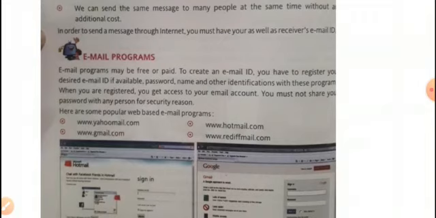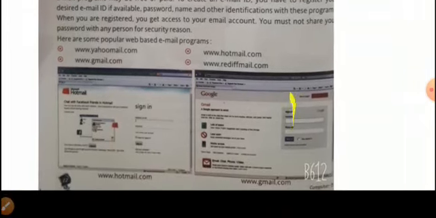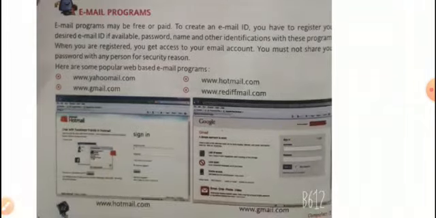Dear students, here are some examples, or here are some popular web-based email programs. So which are those? Let's see. www.yahoomail.com, www.hotmail.com, gmail.com and rediffmail.com. So this is the picture you can see here of Hotmail and Gmail.